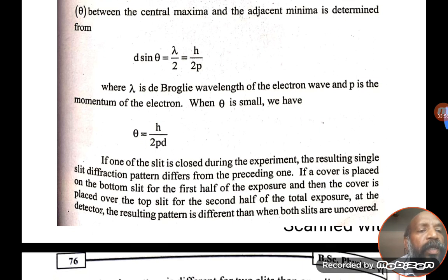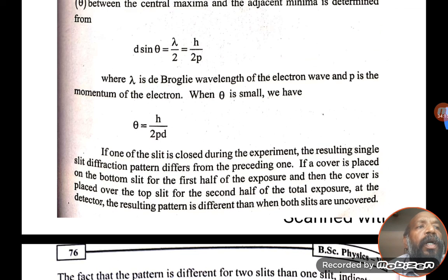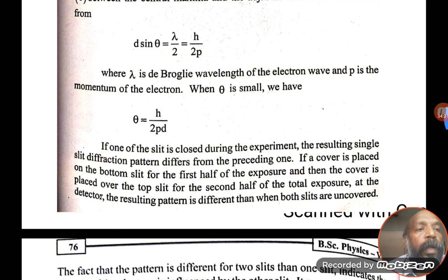With these two experiments, we strongly conclude that even particles show wave properties. In Young's double slit experiment, the particles show the interference property, whereas in the other experiment, the Davisson and Germer experiment, electrons show the diffraction property.